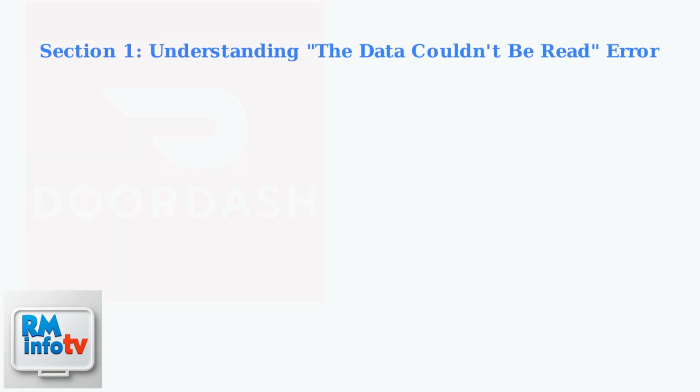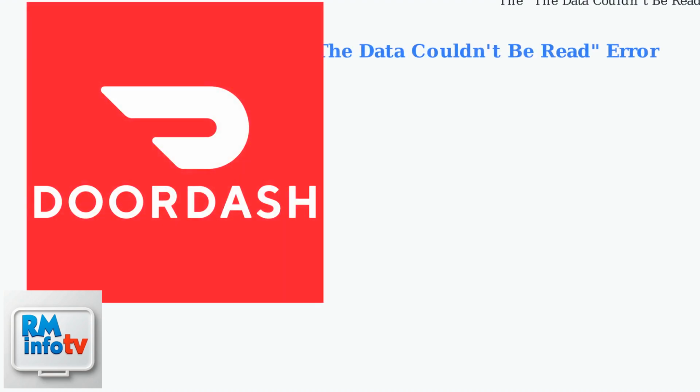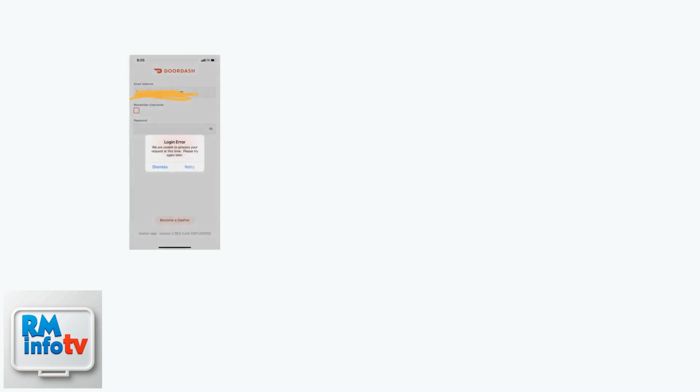The "data couldn't be read" error in the DoorDash app means the app is failing to load or sync data from DoorDash's servers. This often happens during checkout, managing your cart, or browsing menus. It's caused by data synchronization failures due to weak internet, app crashes, or server overloads, along with session and cache issues where your login expires or the app stores outdated info.